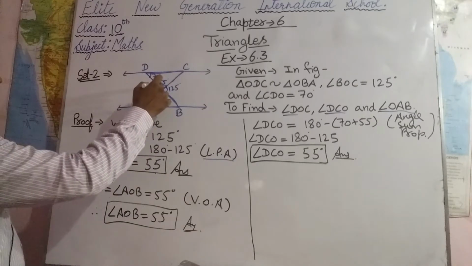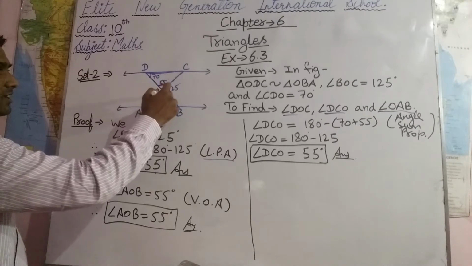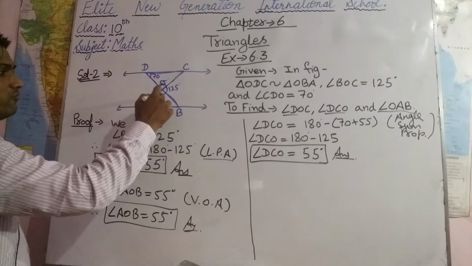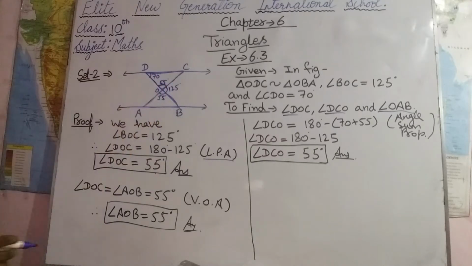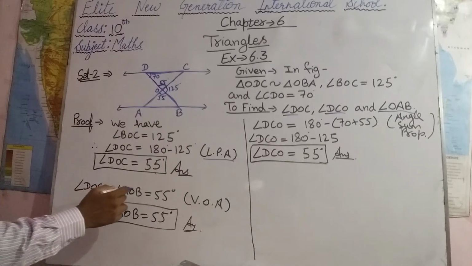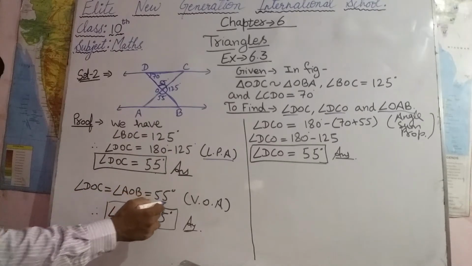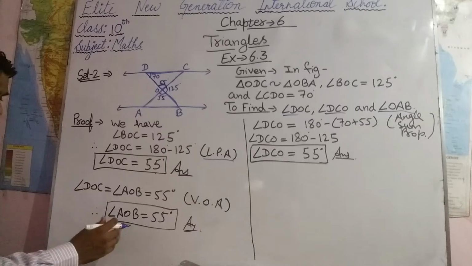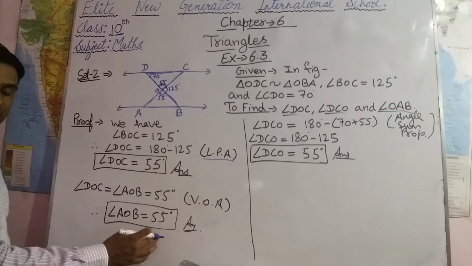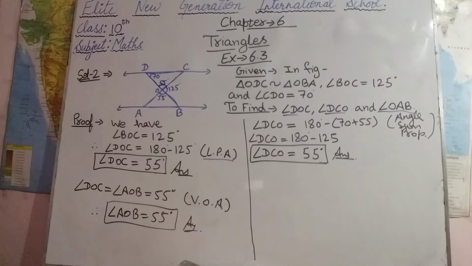Similarly, if this angle is 55 degrees, then these two angles will be equal by vertically opposite angles. So we can say angle DOC equals angle AOB equals 55 by vertically opposite angles. So angle AOB will be equal to 55 degrees.